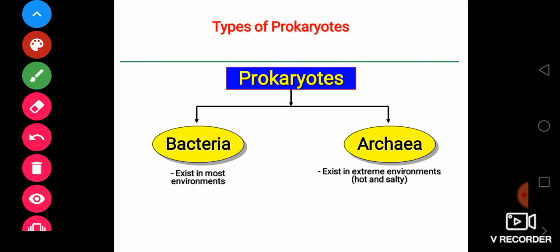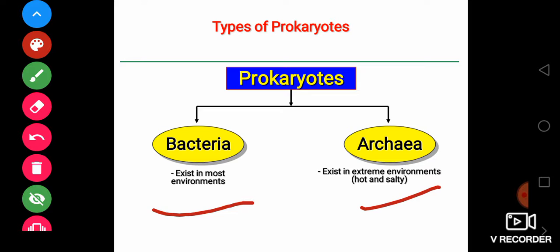They are specifically found in certain types of environment. But bacteria are found everywhere. You can see here that bacteria exist in most environments, and archaebacteria, which are also prokaryotes, exist in extreme environments, hot and salty.